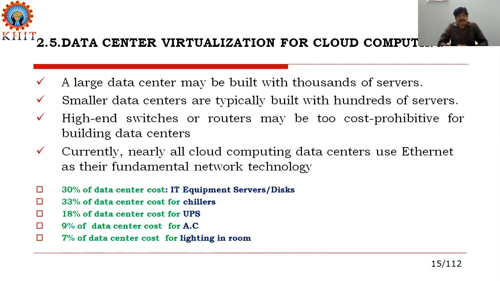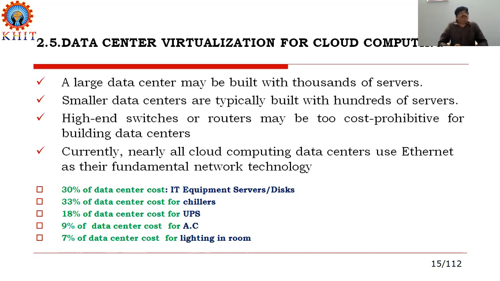A large data center may be built with thousands of servers. Small data centers are also typically available, but those types of data centers maintain hundreds of servers anyhow. High-end switches or routers may be cost prohibitive for building data centers.